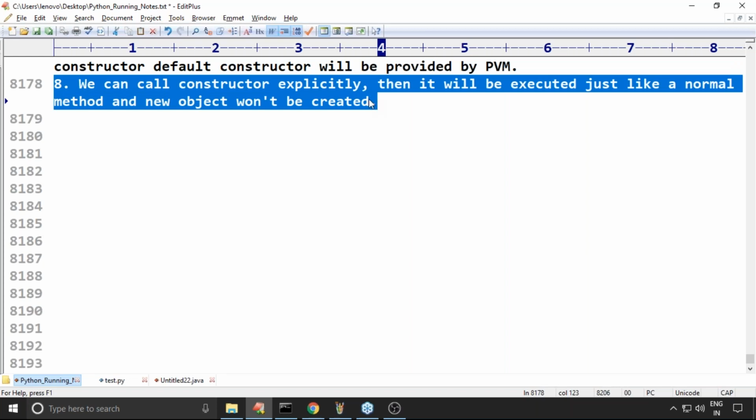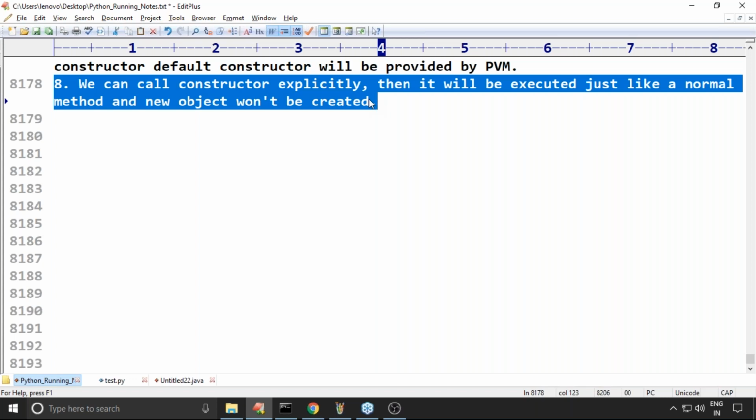Okay, sir, what is the meaning? First, what is the need of calling a constructor? But there are some smart students who ask, sir, can I call the constructor? You told it's a special method. Can I call the constructor manually or not? Why not? You can call it, no problem. It will be executed just like a normal method.